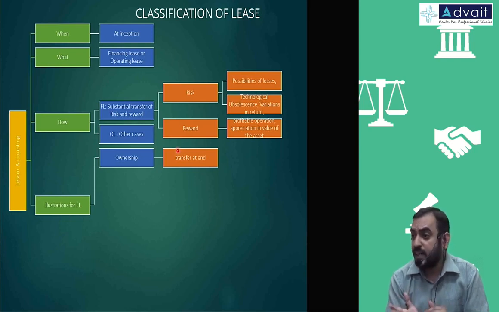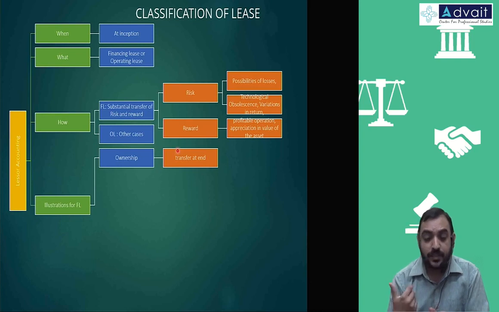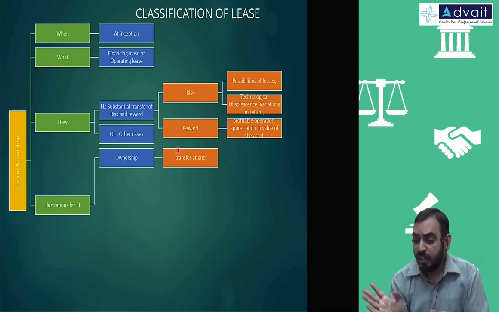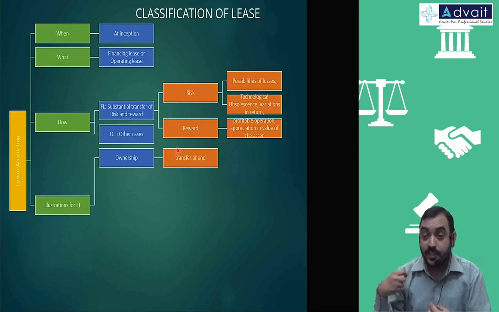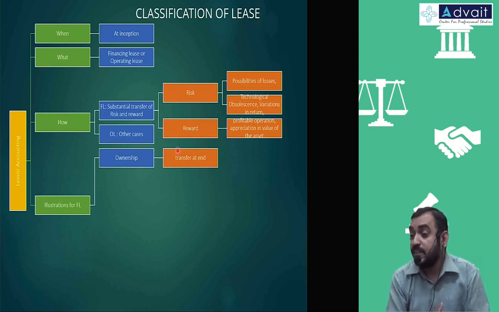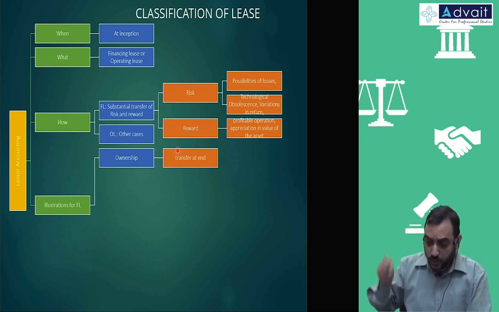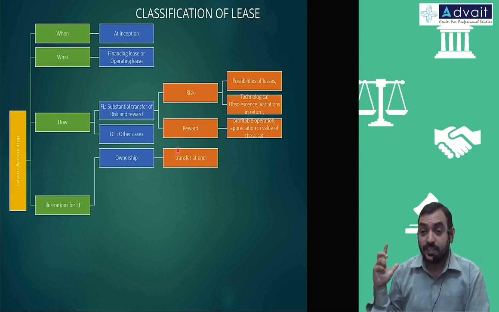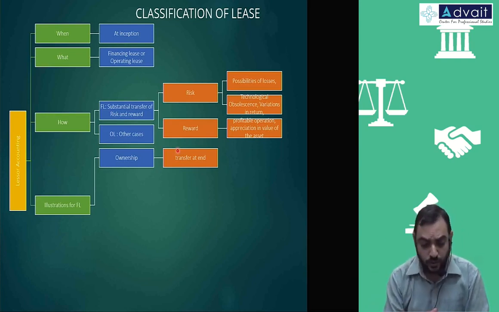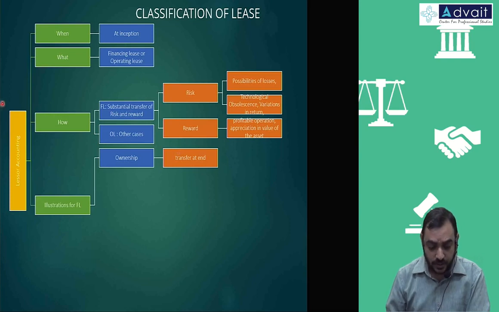He will not say, this is not my asset, I will use it however I want. It will not happen, because he has a commitment to buy the asset at a later date. He has to take care of it well. The risks and rewards associated with the owner will accrue to the lessee, because ultimately he is the future owner. So that is what a financial lease is.